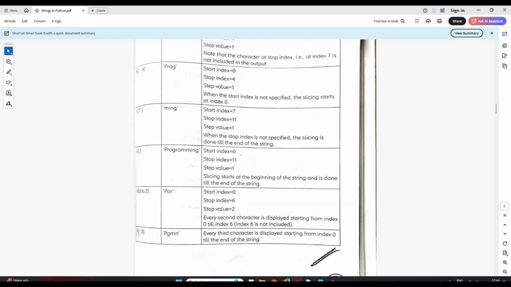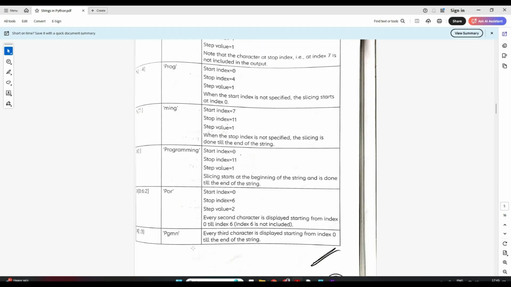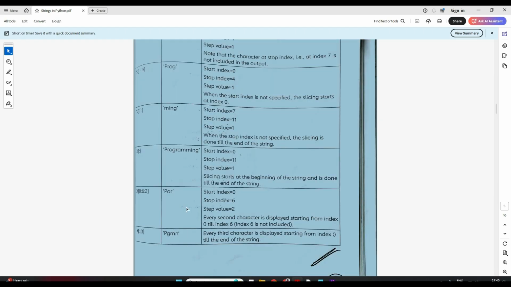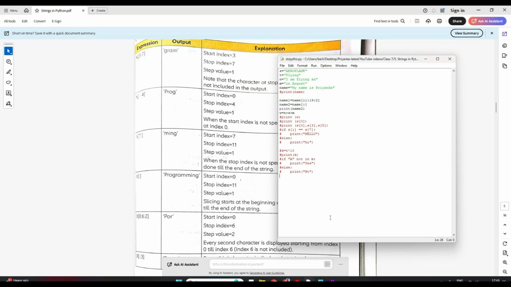Clear? Now here see, it has written x colon colon 3. That means start value is default, end value is default, and step value is 3 here. That means it will start from 0 index till the end and in the step of 3. So that's why it will take first this P, then G, then M, and then N. So this way it will print.